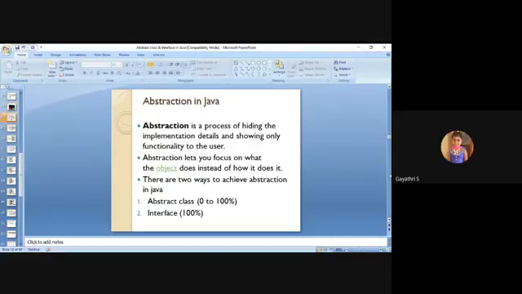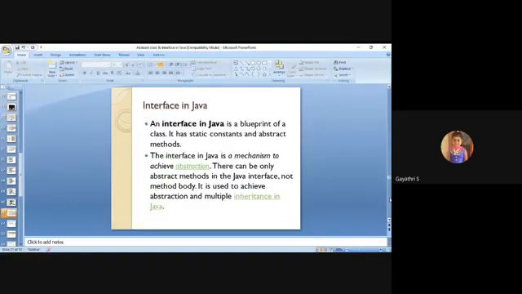Abstract class as well as interface both come under the root concept of abstraction in Java. So what does abstraction mean? Abstraction is hiding the implementation details and showing only the functionality to the user. There are two mechanisms to achieve abstraction in Java. The first, abstract class, brings partial abstraction, 0 to 100. The second, interface, brings full abstraction. So using the interface concept, you can implement both abstraction as well as multiple inheritance in Java.